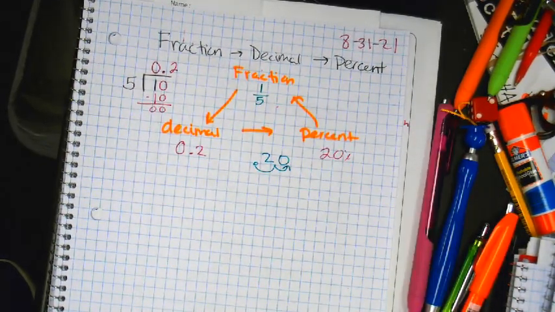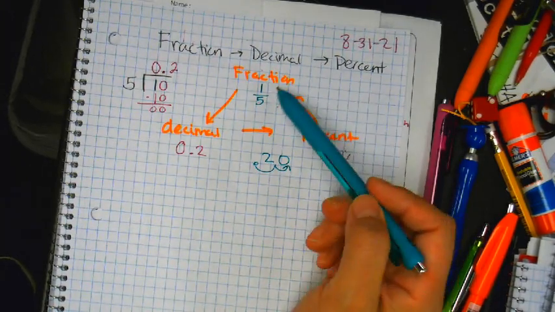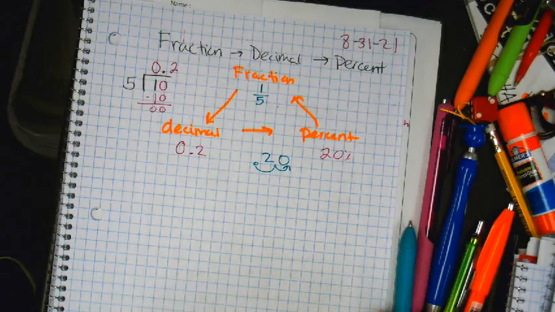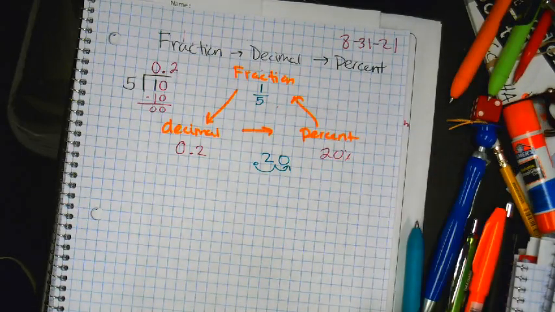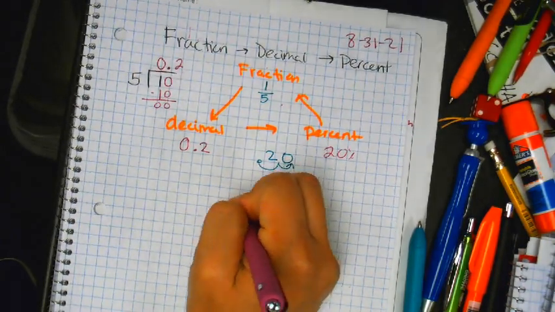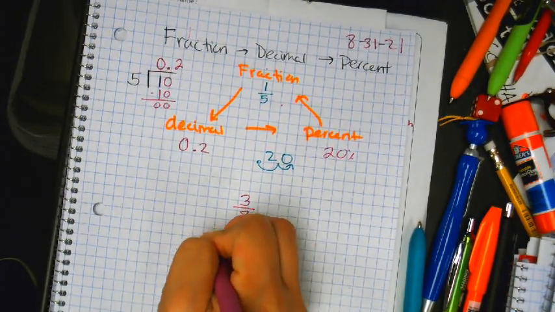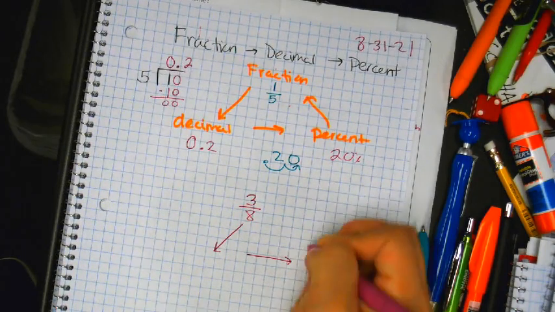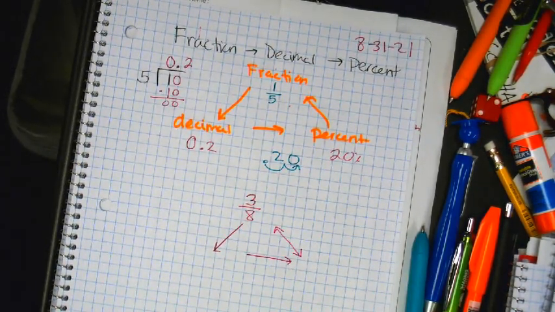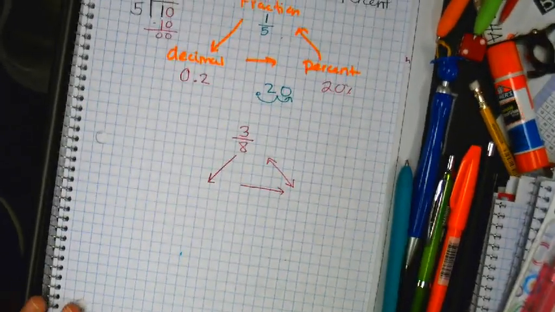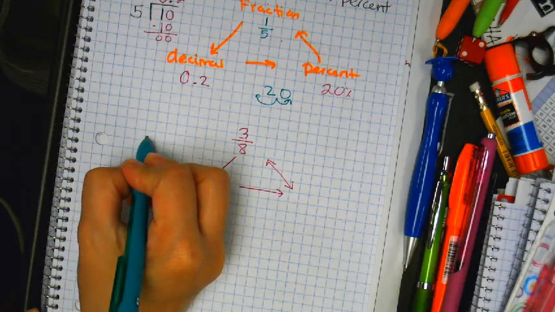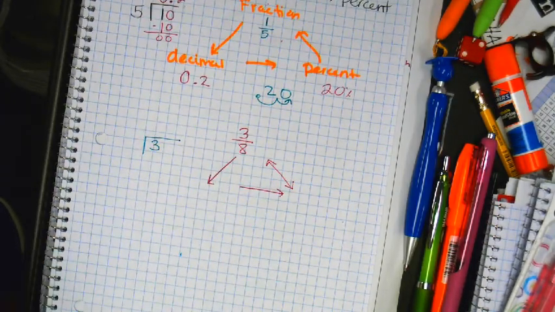Okay? So today we'll focus on fraction to decimal. It's the hardest one. All right, let's do 3 out of 8. What number goes inside the division box? 3. What goes outside? 8.